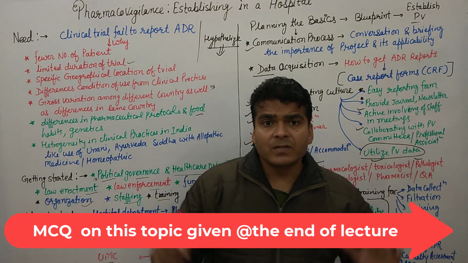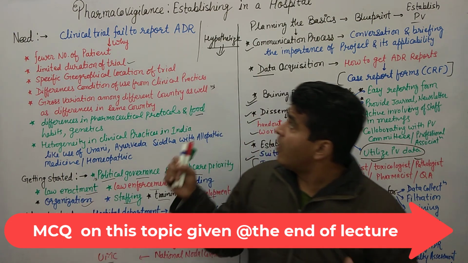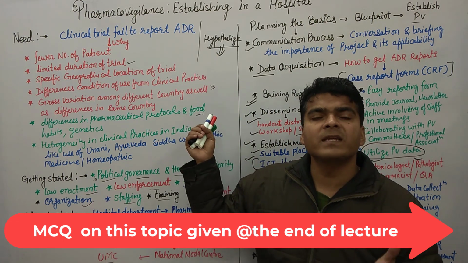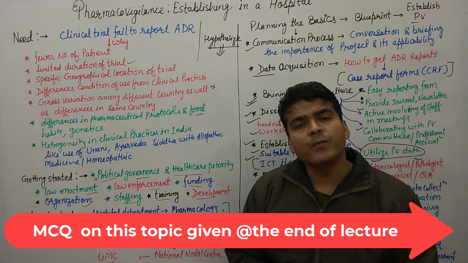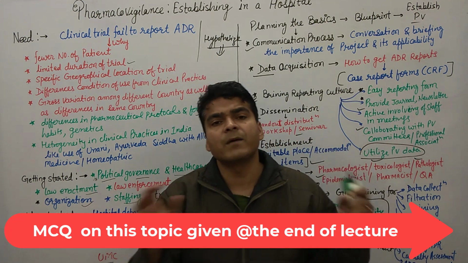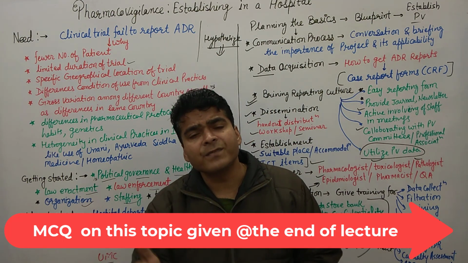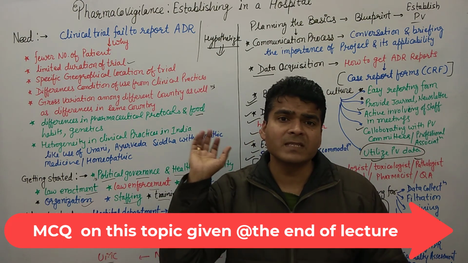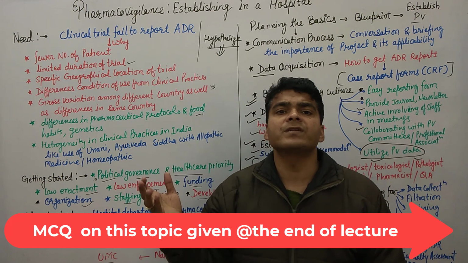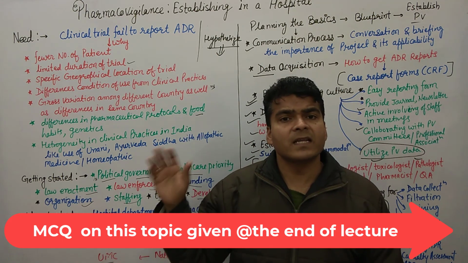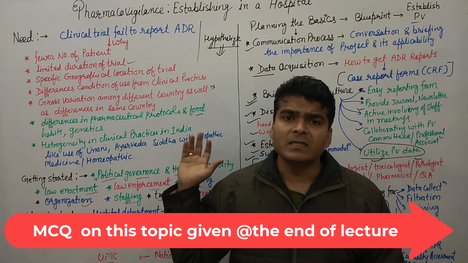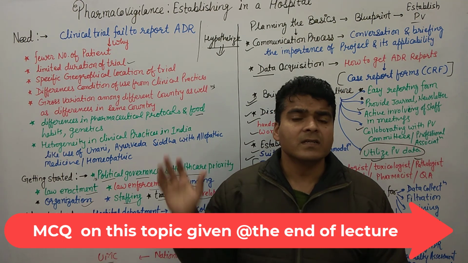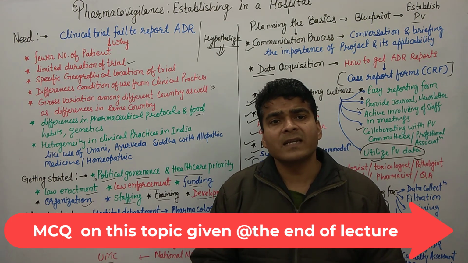Clear, everyone? So this is all about how to establish pharmacovigilance in a hospital. I hope you are able to understand. Generally in university examinations there may be a question from this section: write a note on how to establish pharmacovigilance in a hospital. You can write about these points. Clear, everyone? I hope you are able to understand.